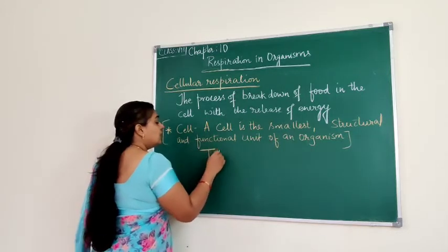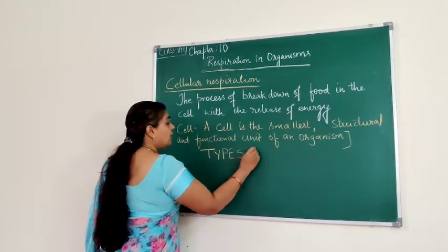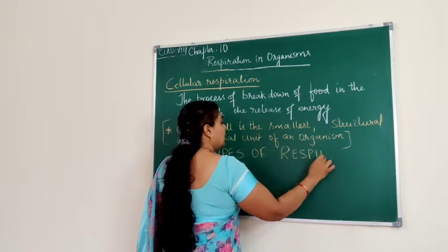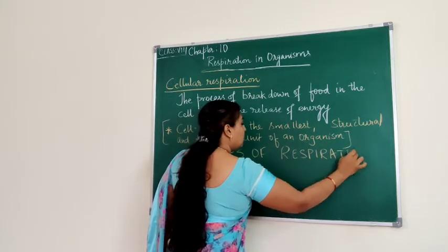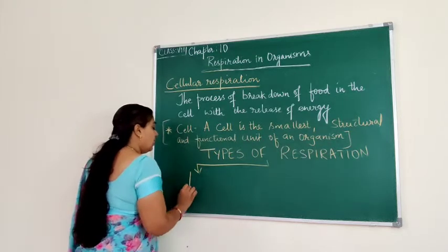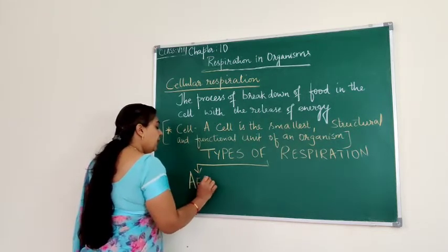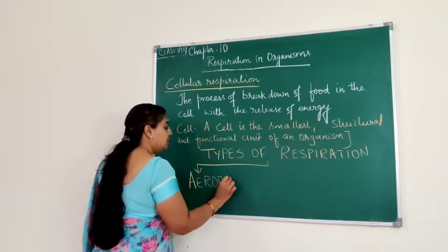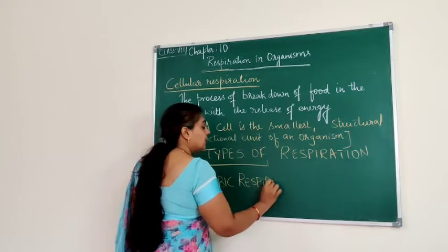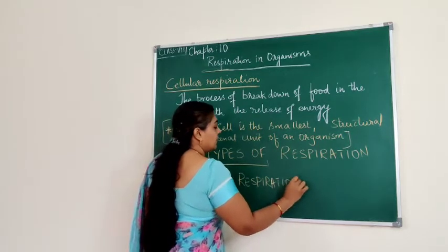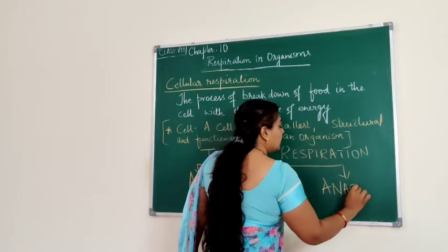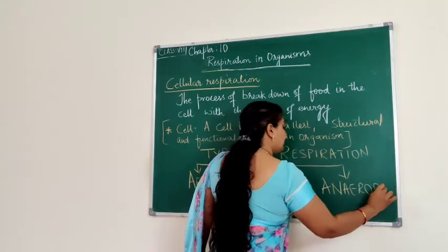Now let us learn which are the different types of respiration. We will be learning mainly about two types of cellular respiration. One is aerobic respiration. The other one is anaerobic respiration. Aerobic and anaerobic respiration are the two types of respiration.